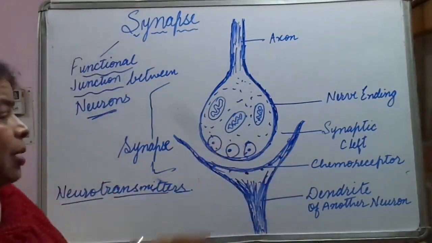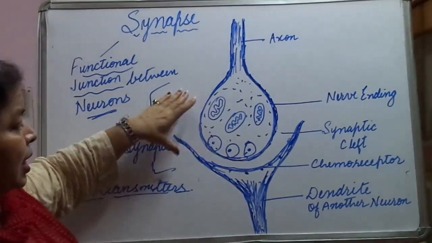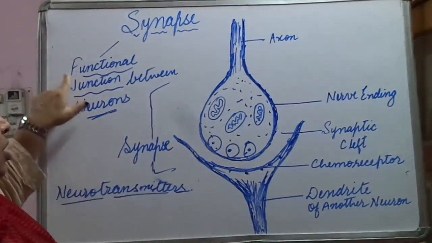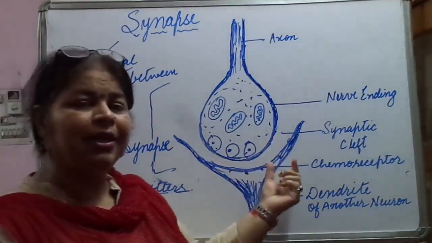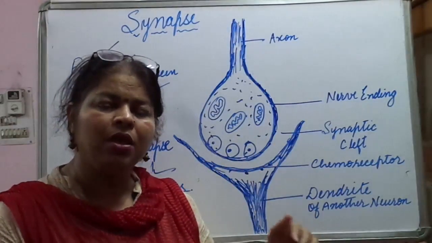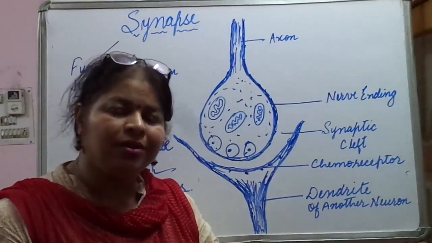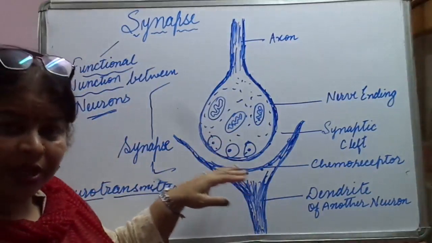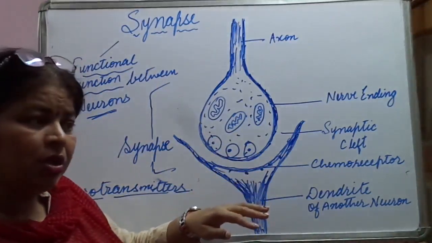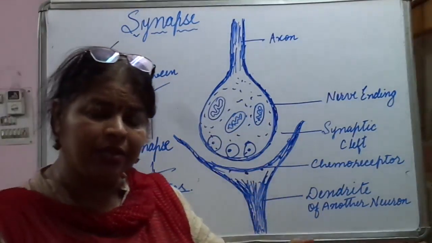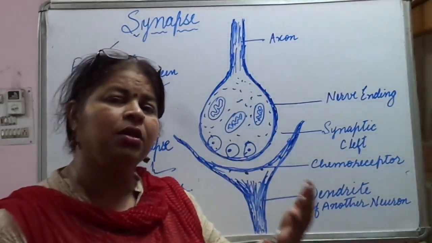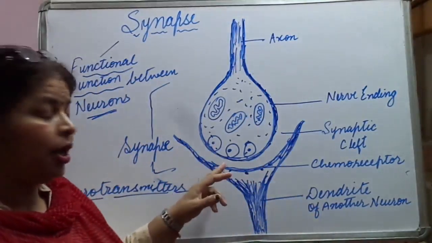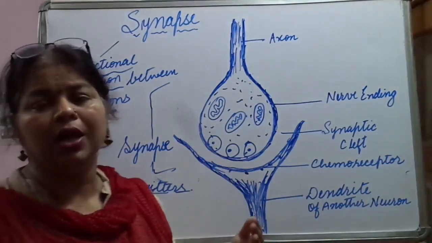So let us again recapitulate what is synapse. Synapse is the functional junction between neurons. Why are we saying functional junction? Junction means that it is the starting point for something and maybe the terminating point for something. So either the termination takes place here, like if the neurons are ending in some particular organ or in some glands or in our skin, or it can pass on to another part also.